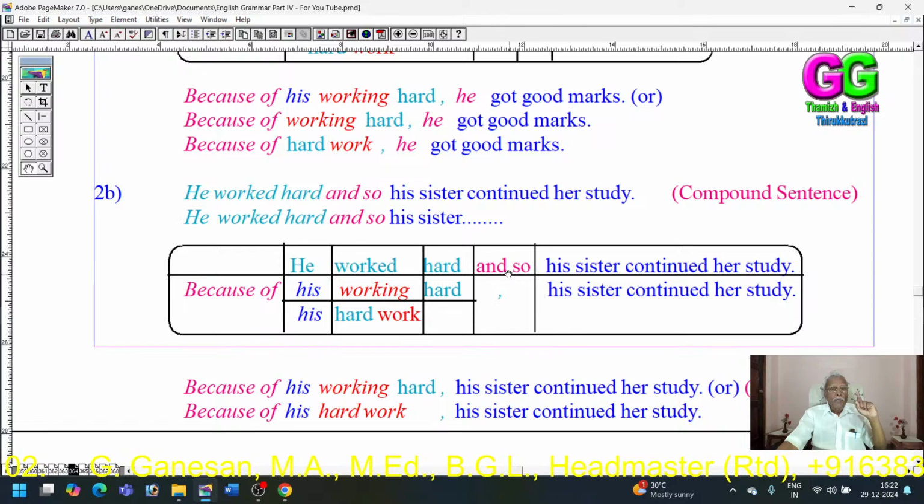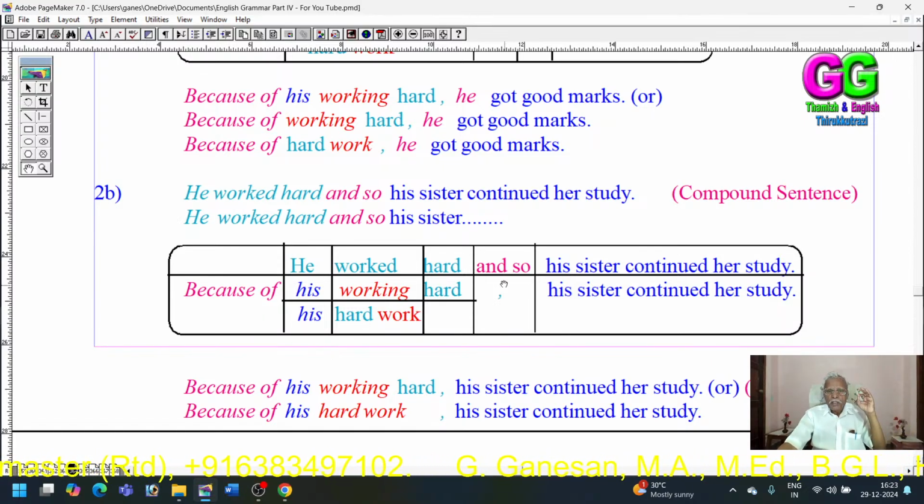You see, here the compound conjunction is "and so." Its phrase is "because of." So "and so" has been converted into "because of." Rule one. Secondly, the subject of the first clause, "he," has been converted into its possessive, "his." Thirdly, the verb "worked" has been converted into "working." Instead of "working," we can also use "hard work." That I have already explained.